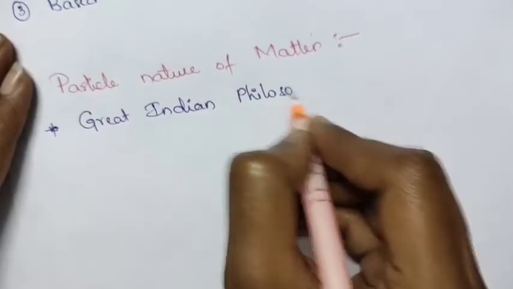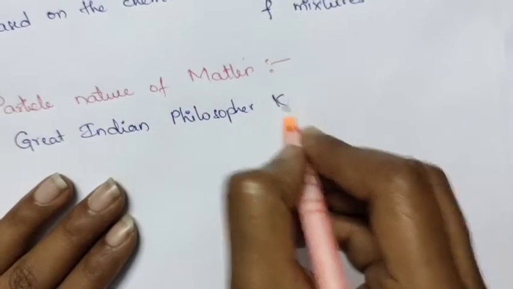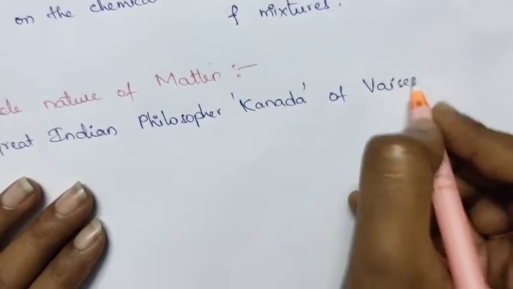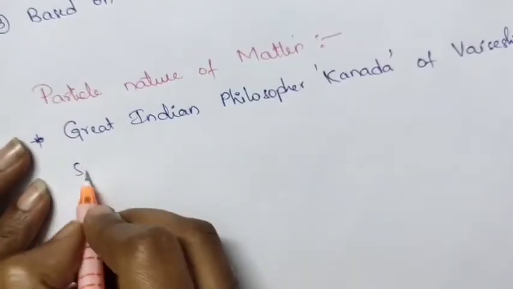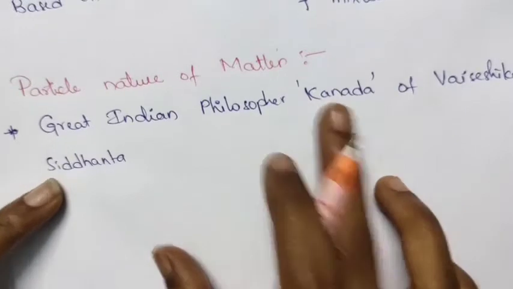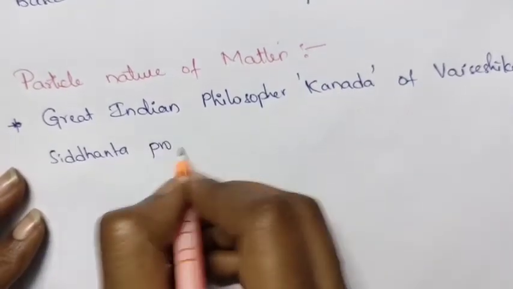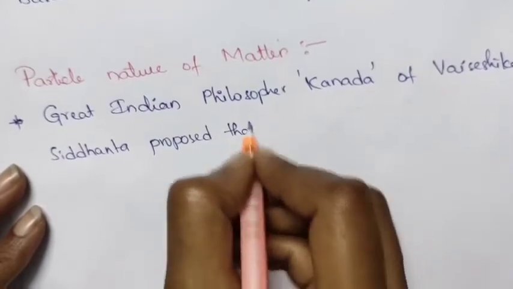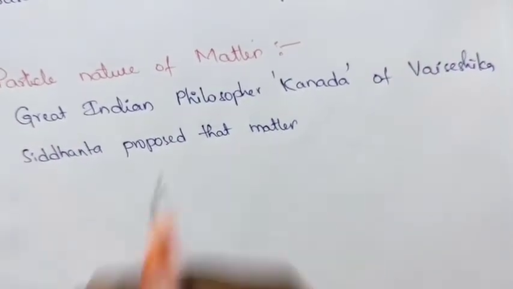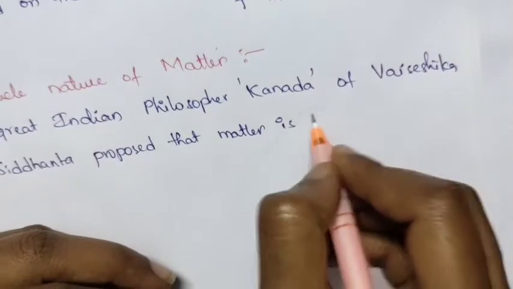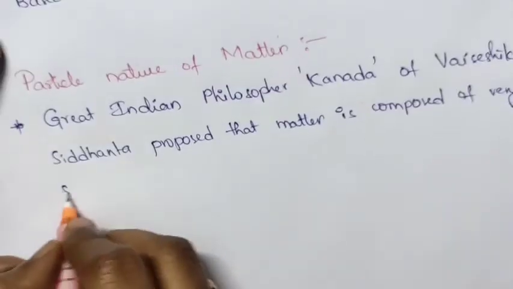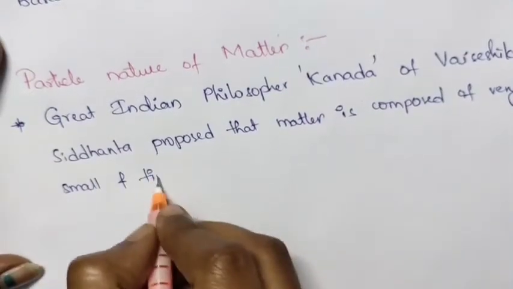A great Indian philosopher named Kanada of Vaisheshika Siddhanta proposed that matter is composed of very small and tiny particles.